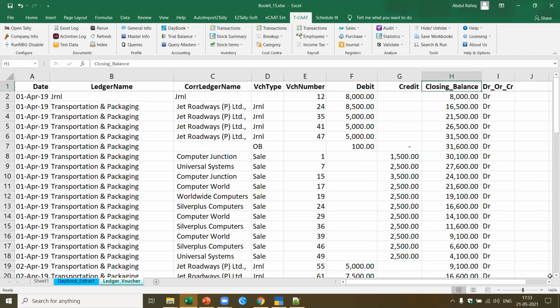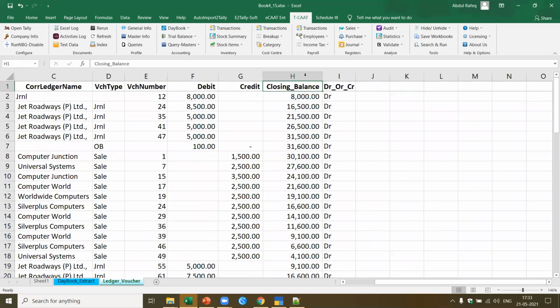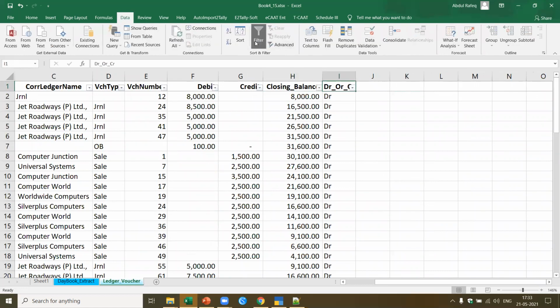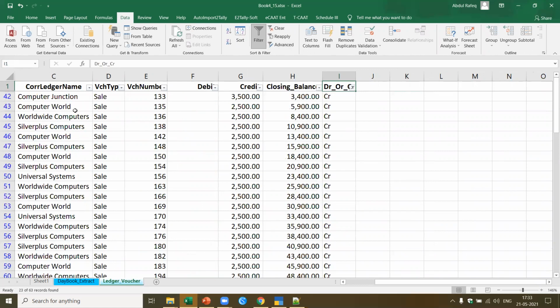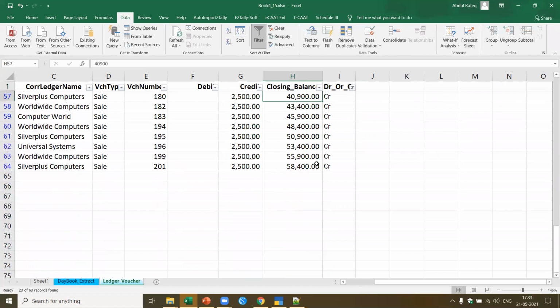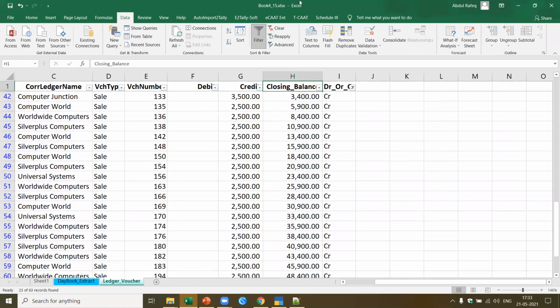Now I want a daily breakup. If you look at the daily breakup, let me apply filter. If I apply filter here, now if you see this is supposed to have a debit balance. Now I want to see on what dates there is a credit balance. I just click here on credit. Now this gives me on what dates that transaction has got a credit balance. And I can also know why the credit has happened, because in Computer Junction we also sold them. This is why we got this particular transaction. So I can get a quick overview of all of this particular ledger in one go.